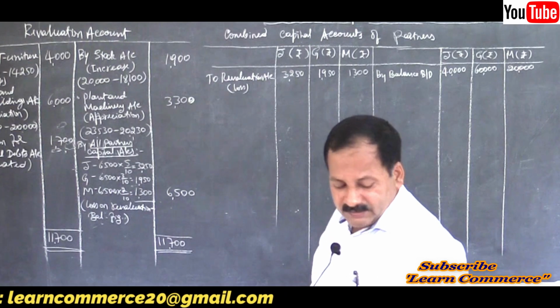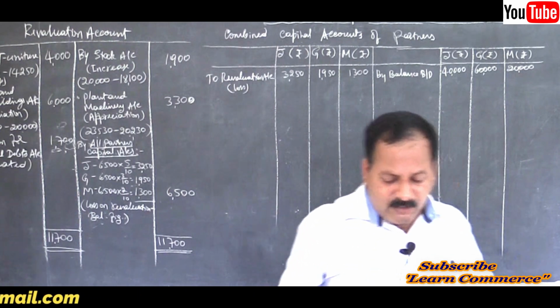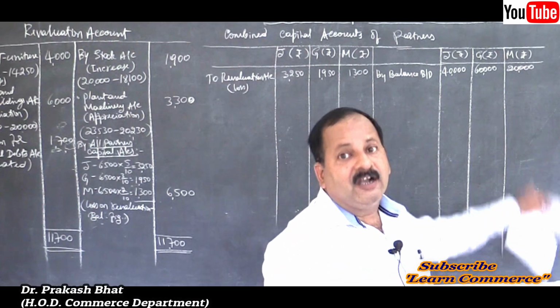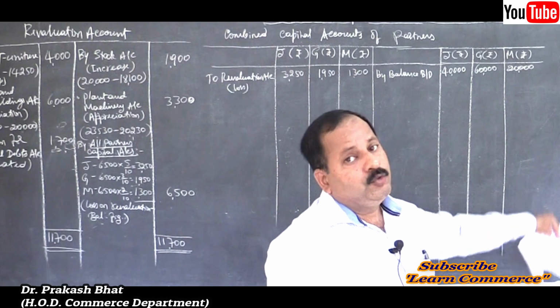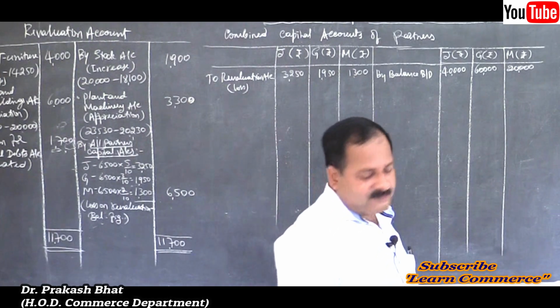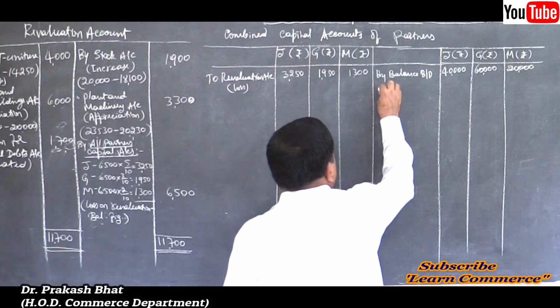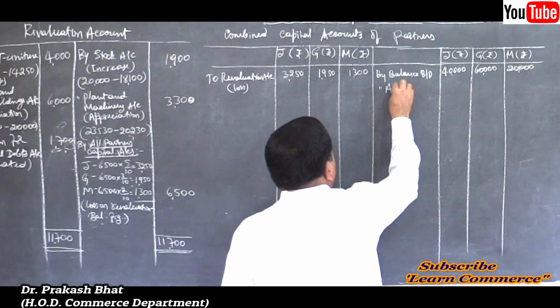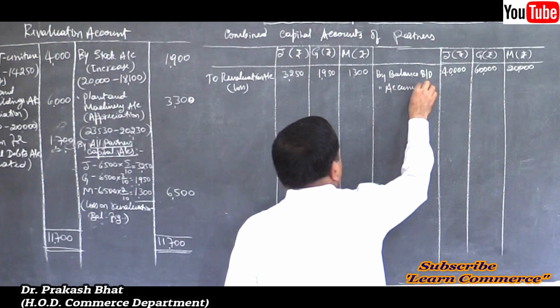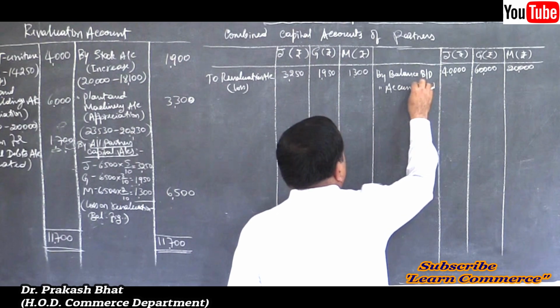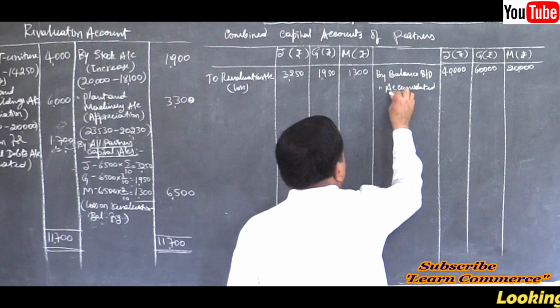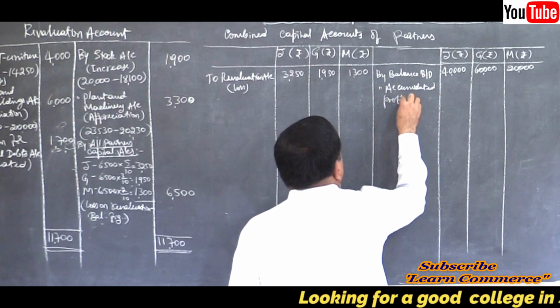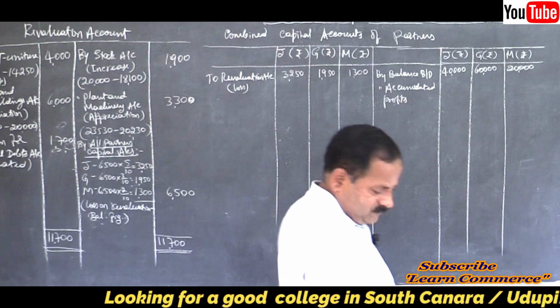Then refer to the liability side, there is accumulated profit. It should be credited to partners' capital accounts in their old ratio, distributed among the partners. By accumulated profits. How much?